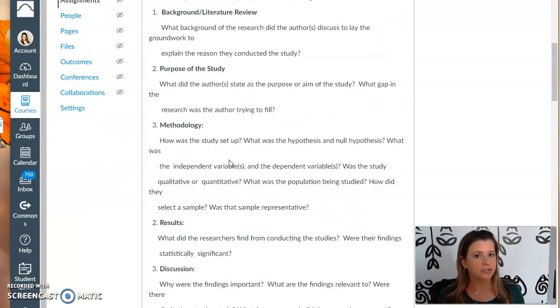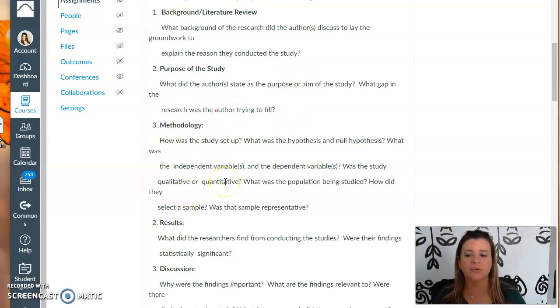And you're just summarizing in your own words. So it doesn't have to be a paper. You literally could write 1, 2, 3, just like you see here. You can put it in paragraph format also. The main thing is that you're pulling the content out of the article. And then so forth and so on.